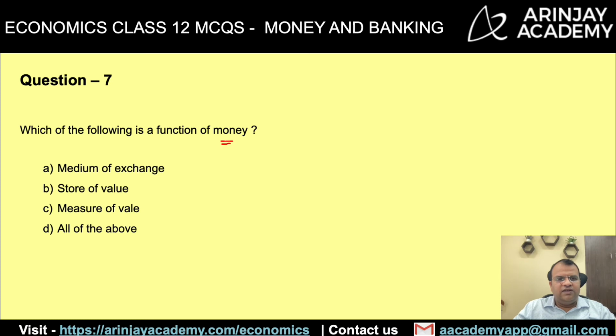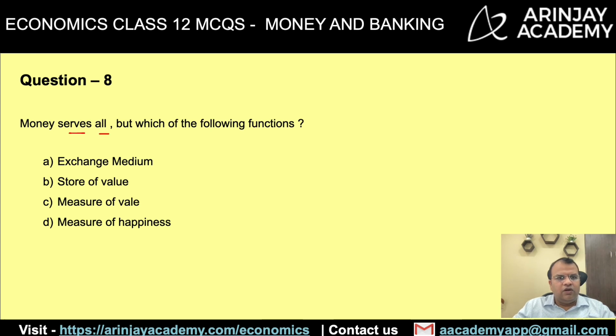Which of the following is the function of money? Medium of exchange? Yes, definitely. Money acts as a medium of exchange. Store of value? Yes, it does act as a store of value. Measure of value? Yes, you can measure the value of, this should be value. You can measure the value of various commodities by using money. So let's say today if you go and buy petrol, you can say 100 rupees per liter. It values the petrol in terms of money. All of the above, because all the three are correct. Therefore, the answer is D, which is all of the above.